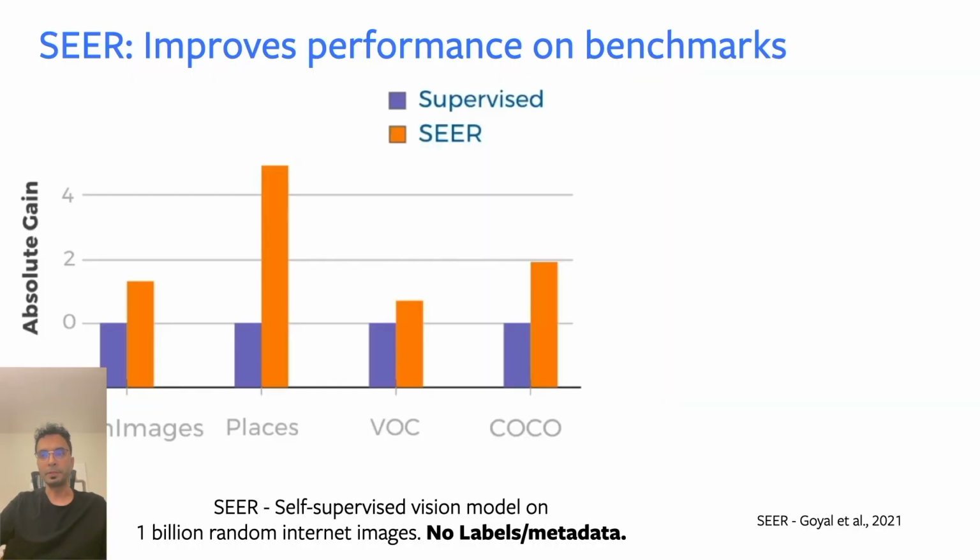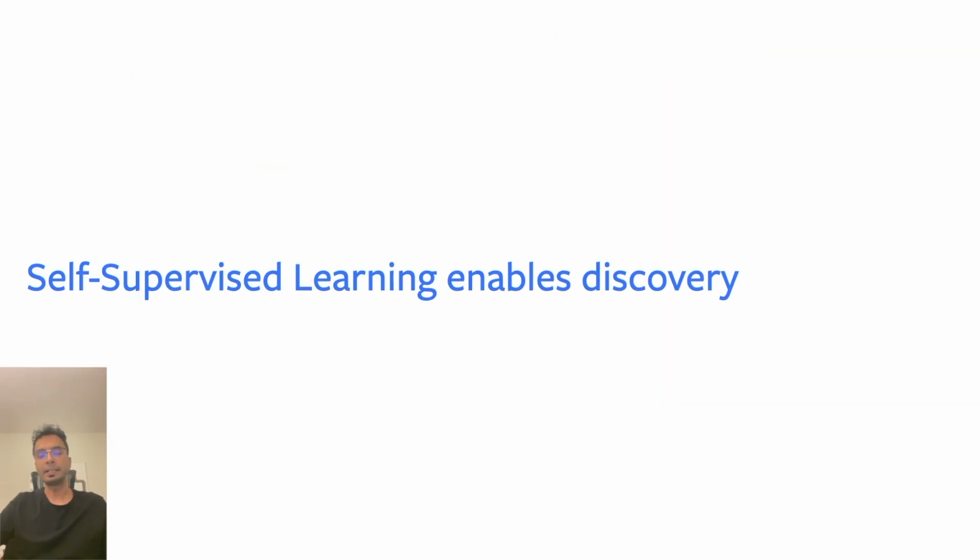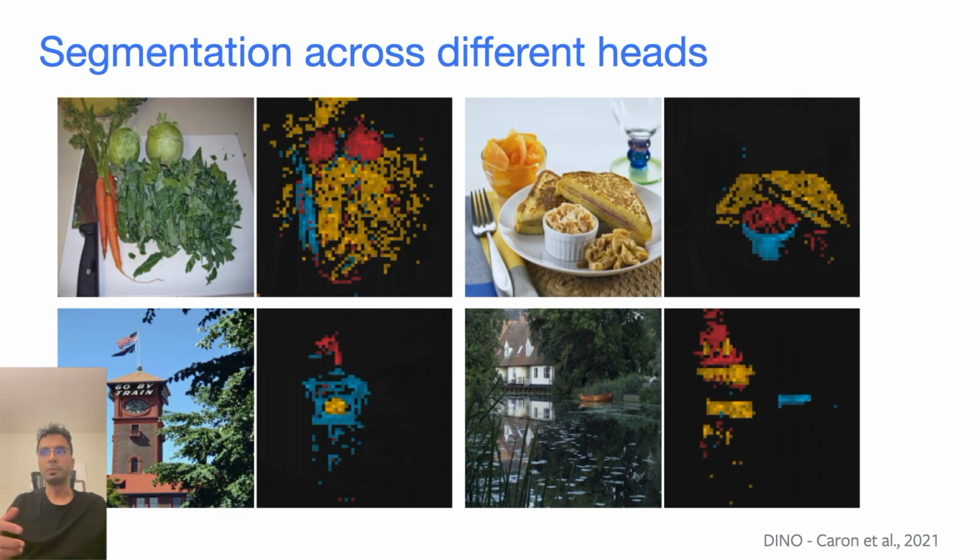Now let's look at other properties of these models for images. As I talked about earlier, self-supervised models actually enable discovery. So in our work called Dino, we found that these models can segment out pixels belonging to different objects in an image automatically. On the bottom left, we find that this model can separate out the clock tower, the flag, the building, and so on. In the top right, we find that this model can segment out the sandwiches, the sauce, the container with the sauce, and so on. And all of this happens automatically. This model was not trained to do this.